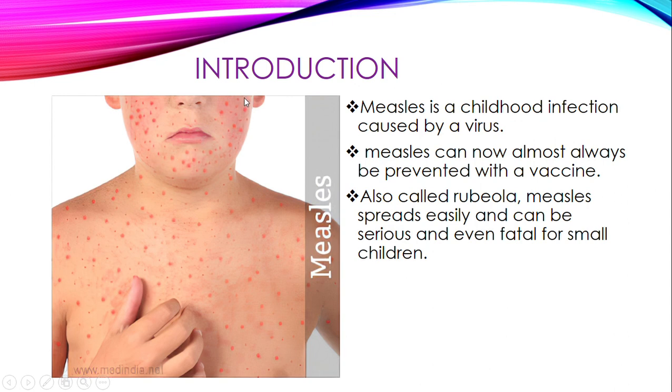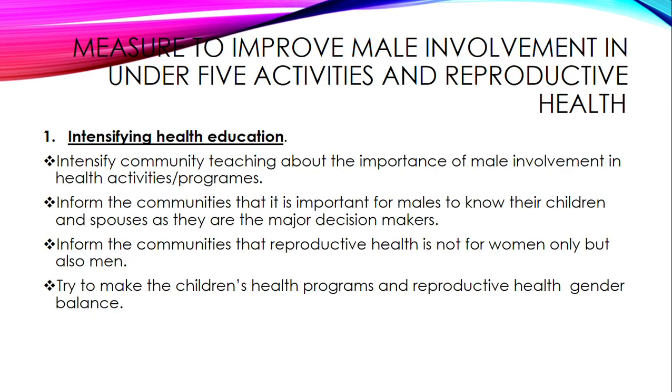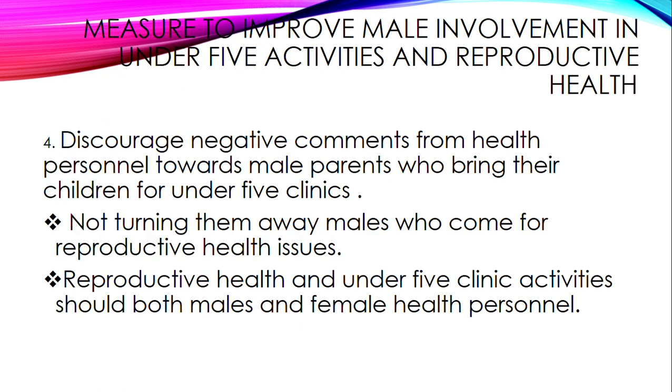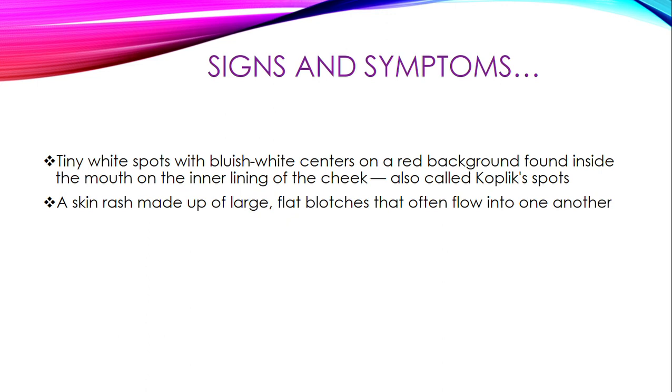Even from this picture, we are able to see this rash. So it means it started from behind to the forehead, then the entire body. That's the cardinal sign which shows us that this child could be having measles.